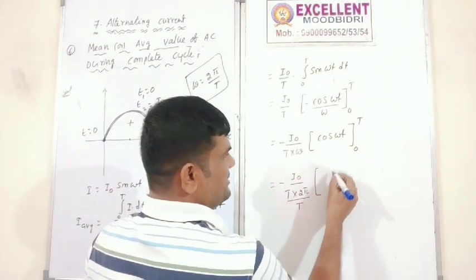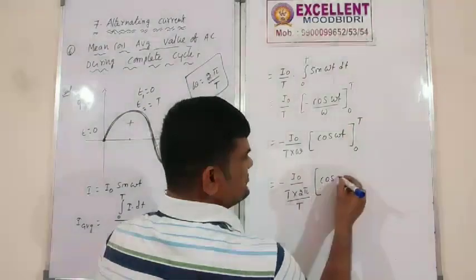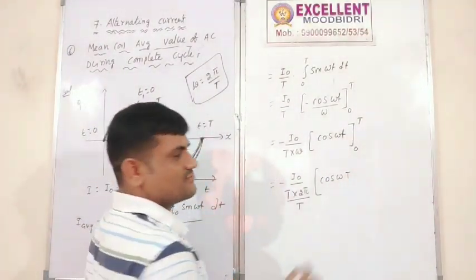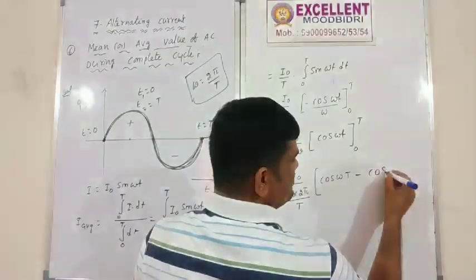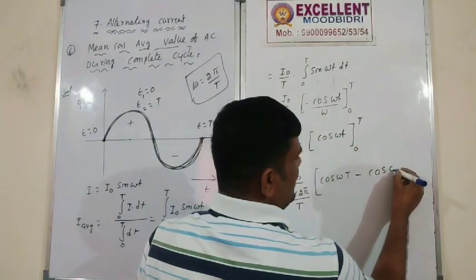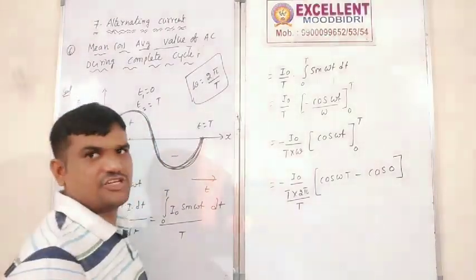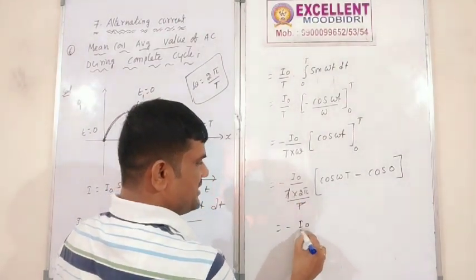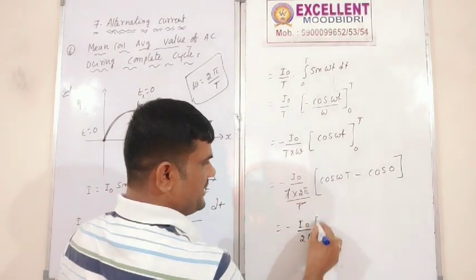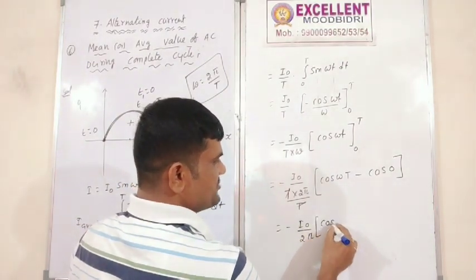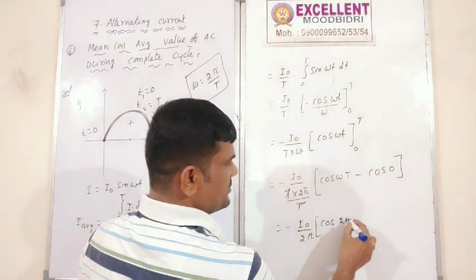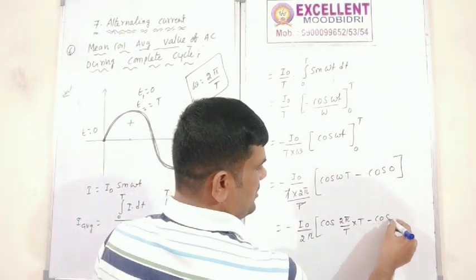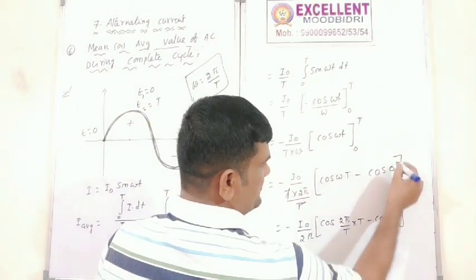So upper limit: cos omega into t, minus cos omega into 0, which is cos 0. The t gets cancelled, so minus I naught by 2 pi, times cos of 2 pi by t into t, minus cos 0 degree.